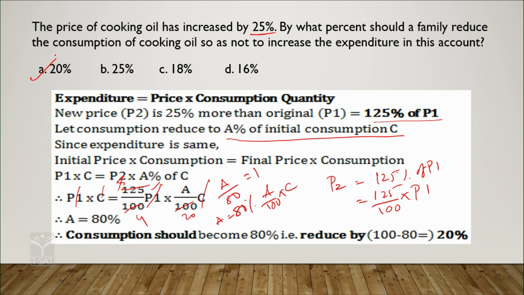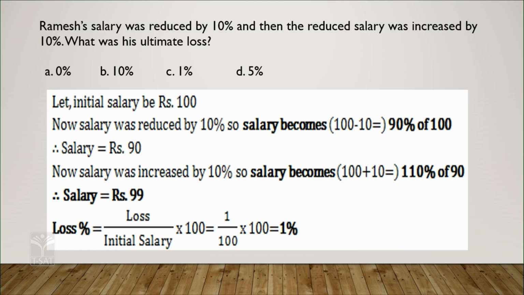The reduction will be 20% in the consumption of cooking oil. Is it clear? In this manner, you can calculate the consumption of cooking oil. So, you have to reduce it. Is it clear? Okay.